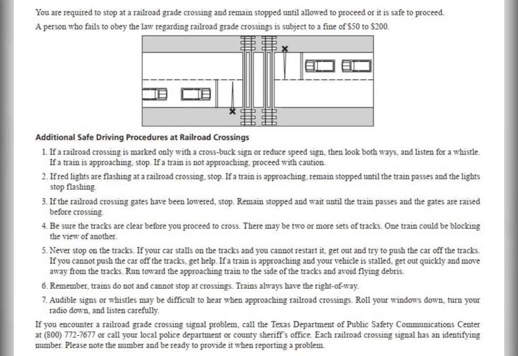If you encounter a railroad grade crossing signal problem, call the Texas Department of Public Safety Communications Center at 800-772-7677 or call your local police department or county sheriff's office. Each railroad crossing signal has an identifying number. Please note the number and be ready to provide it when reporting a problem.